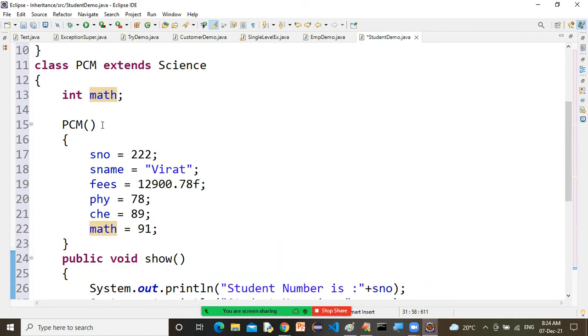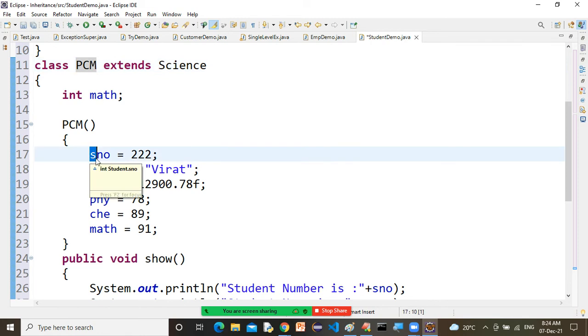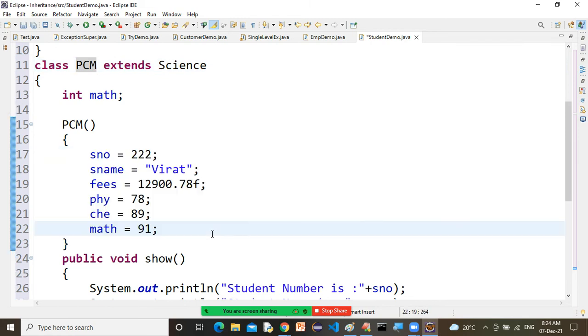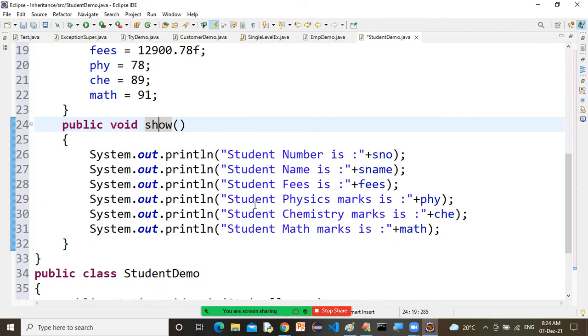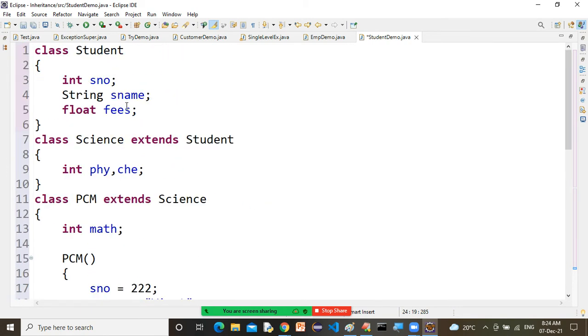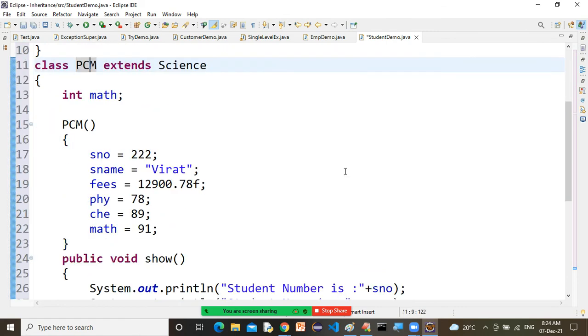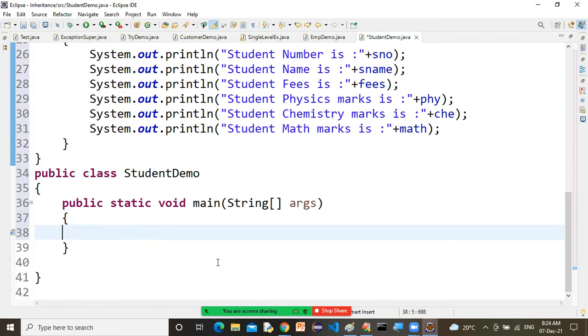Okay, look, we have a constructor. Inside this default constructor, I have initialized my own values, my own choice, and so is used to display. Now, total three classes: student, science, and PCM. The more specialized class is PCM.